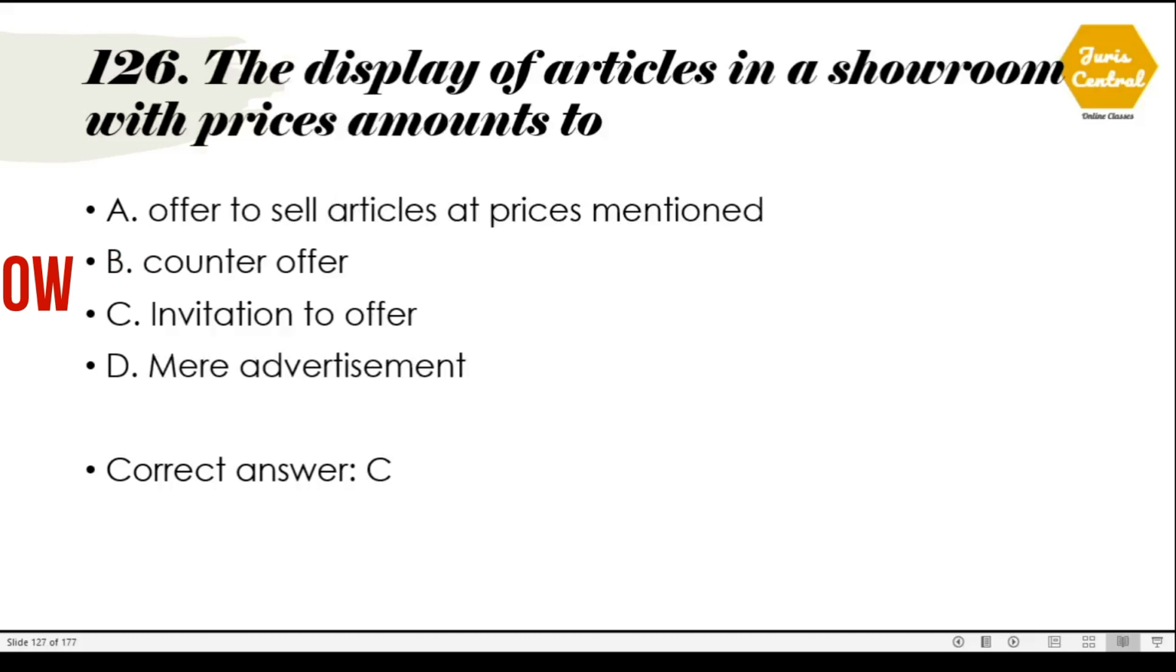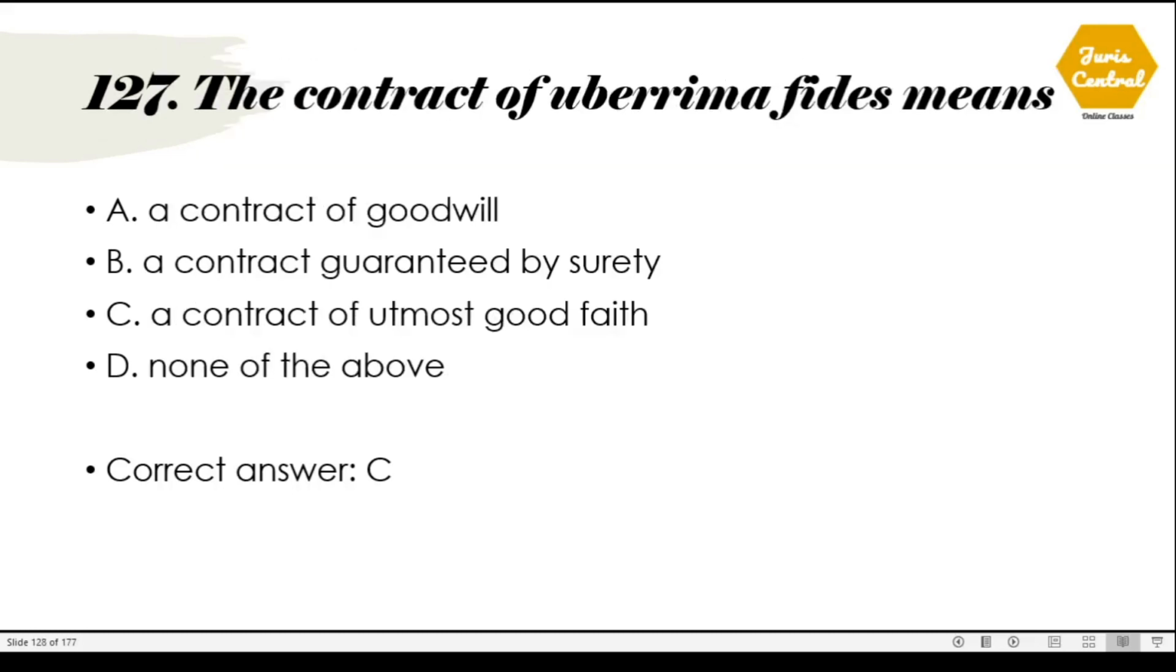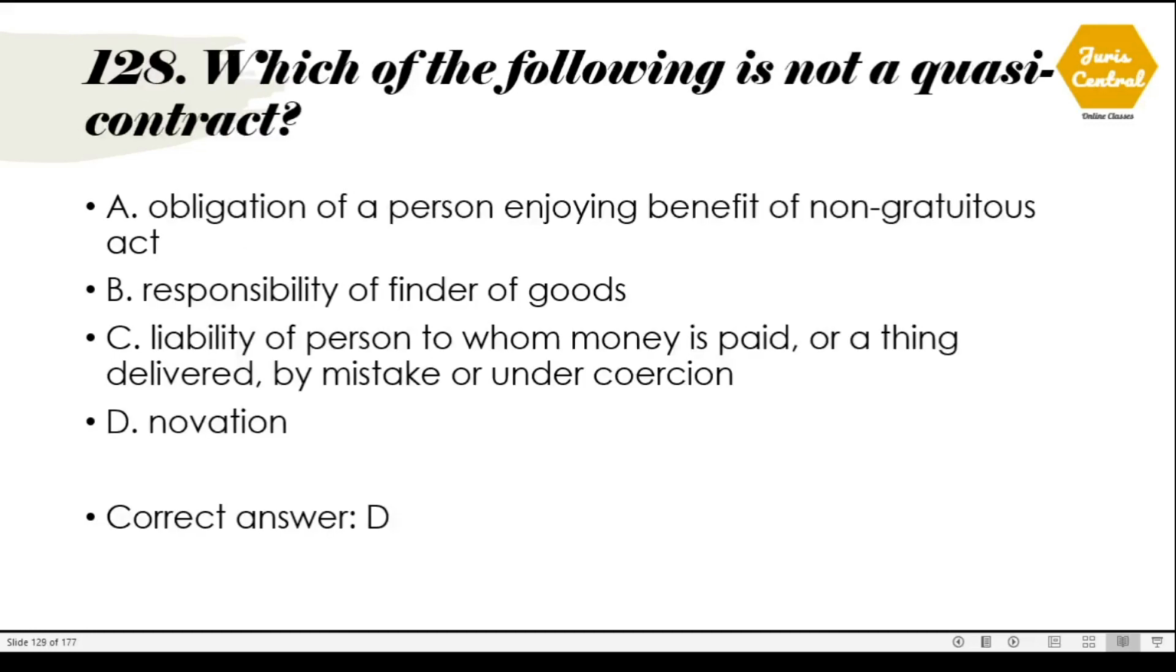Option number B. 126. The display of articles in a showroom with prices amounts to invitation to offer, which is option number C. 127. The contract of Uberrima fides means a contract of utmost good faith, which is option number C.